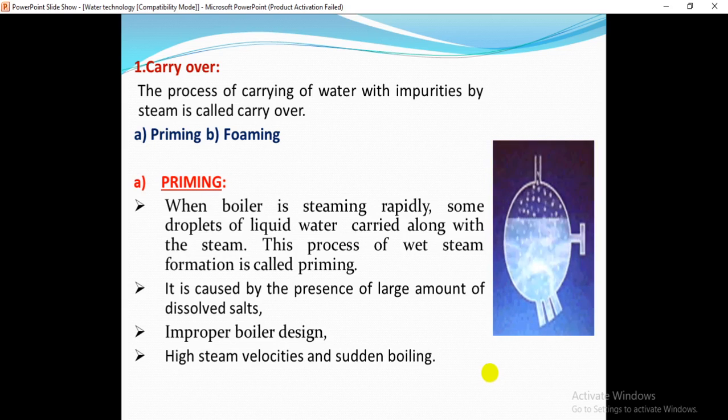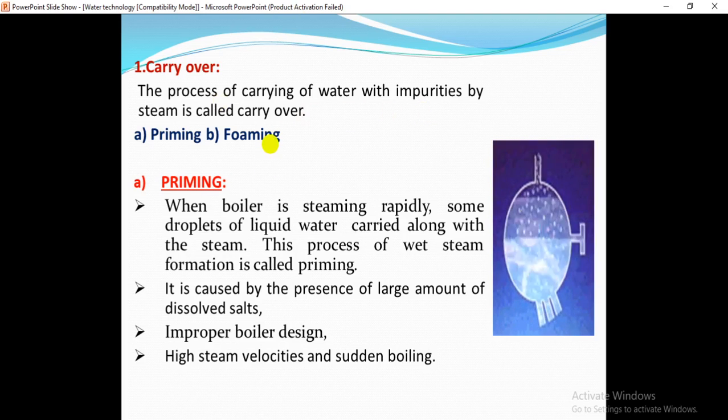First is carryover. The process of carrying water with impurities by the steam is called carryover. The generated steam contains impurities.